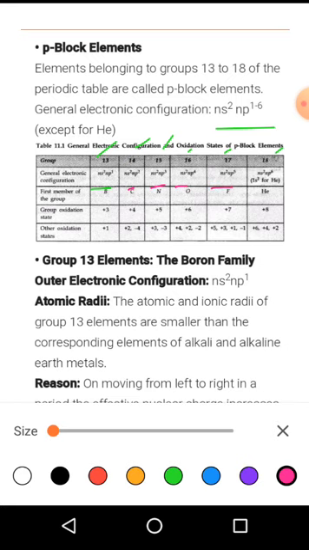The 17 group elements have the configuration ns2 np5, whereas the 18 group are nothing but inert elements with general configuration ns2 np6. So these are the general electronic configurations of p block elements. p block elements ಆಗಬೇಕಂದ್ರೆ ಅದರ general electronic configuration ns2 np1 to 6 ಇರಬೇಕು.